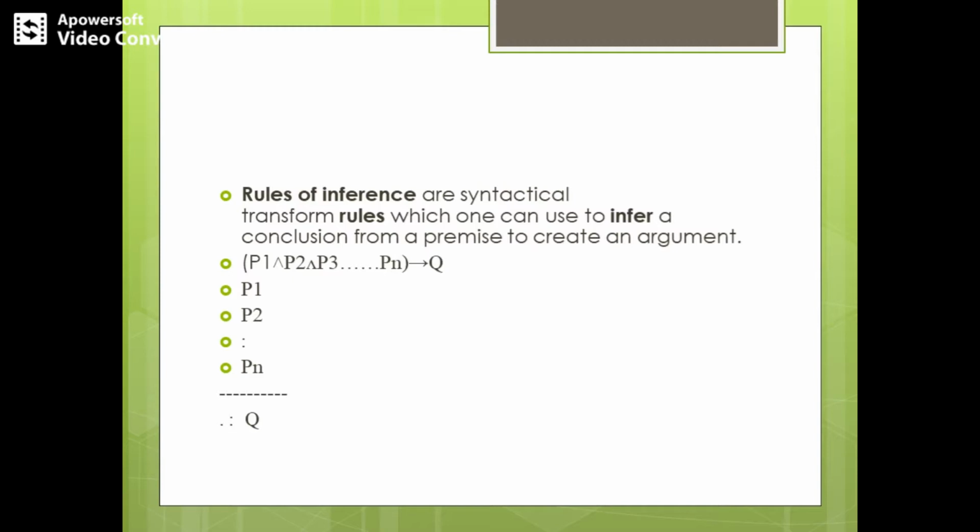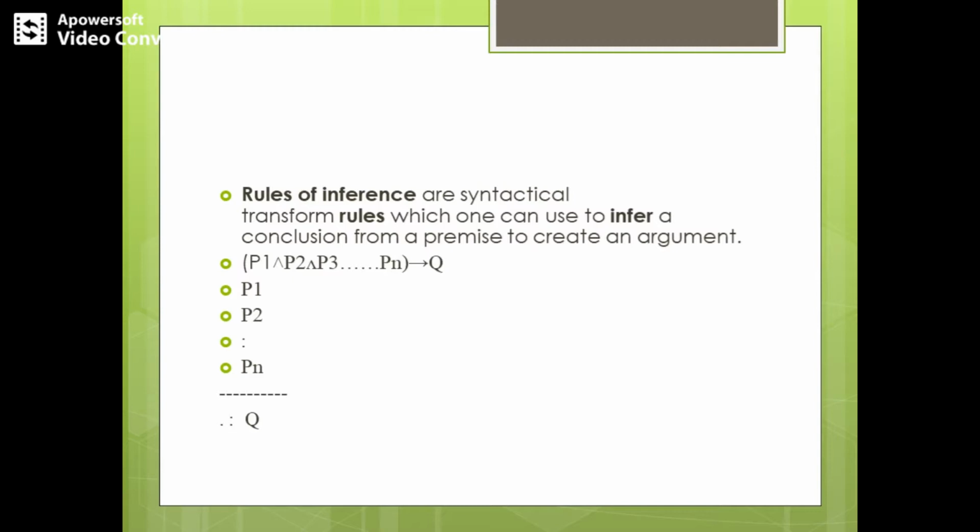This argument is said to be valid if whenever each of the premises p1, p2 up till pn is true, then the conclusion q is likewise true. So we can say that the argument p1 conjunction p2 conjunction p3 conjunction pn implies q is valid when p1 conjunction p2 conjunction p3 conjunction pn logically implies q. Why? Because it is valid whenever each of the premises is true, and then the conclusion q is true. So it is equal to saying that the conjunction of all the premises logically implies the conclusion.